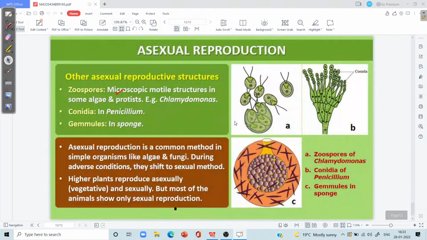So with this, today I have discussed with you the asexual reproduction in part 1. In the next session, I will deal with the concept of sexual reproduction in plants and animals.